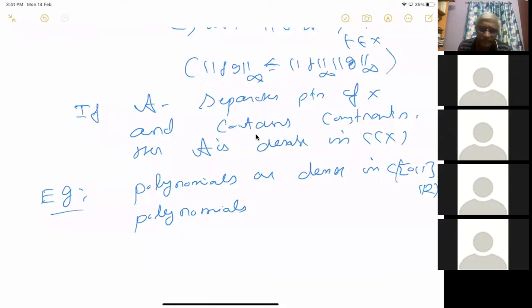Did I say something wrong? Yeah, I said something wrong. The square root function can actually be approximated by polynomials. I said continuous functions. It's enough to prove that the square root function can be approximated by polynomials. That is what is being used in the proof of the Stone-Weierstrass theorem.